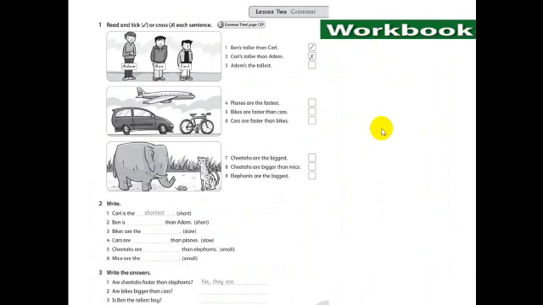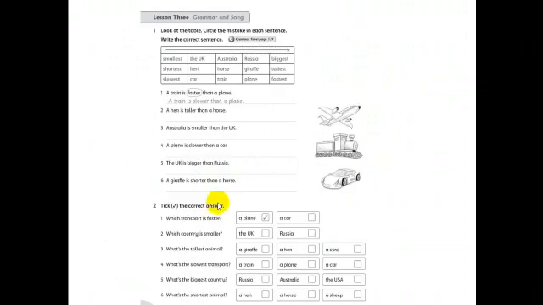Yes, now you have homework, okay? You should do it alone. On your workbook, page 66. Yes, let's see lesson 3, grammar and song, okay, from your workbook. I will explain the questions. Number 1, look at the table, okay? Look at the table and circle the mistakes in each sentence.